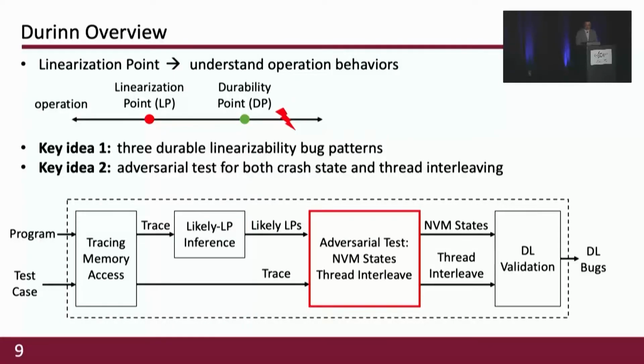Given the trace and the identified LPs, Durinn performs adversarial tests to generate a collection of crashed NVM images and thread schedules. Lastly, Durinn validates the generated crashed NVM images along with the generated thread schedules to detect durable linearizability bugs. And today's talk focuses on the components of the likely linearization point inference and adversarial testing.